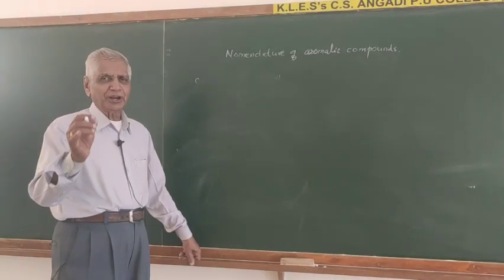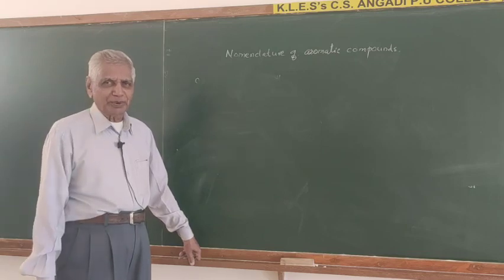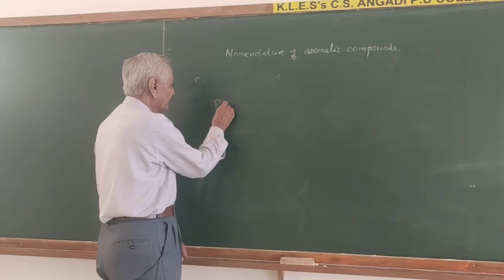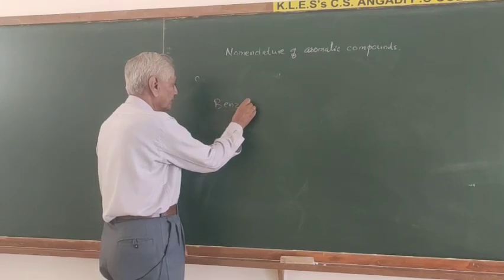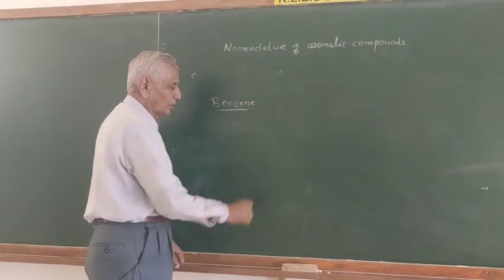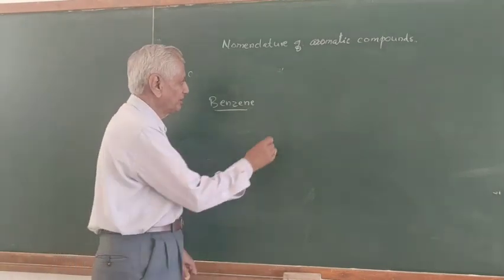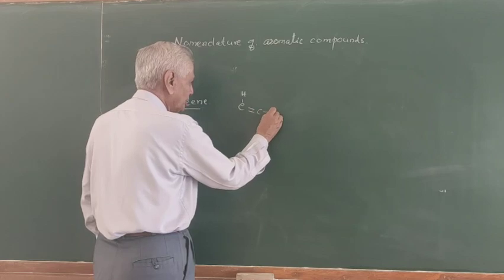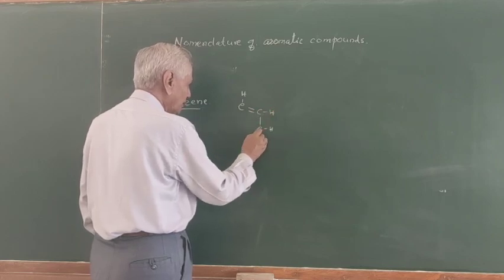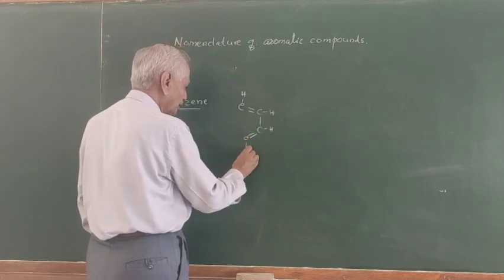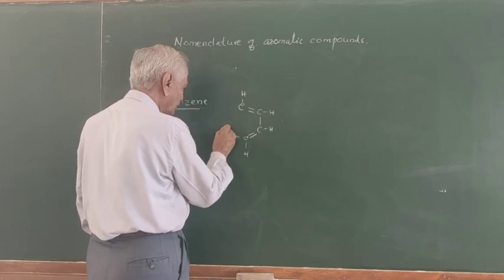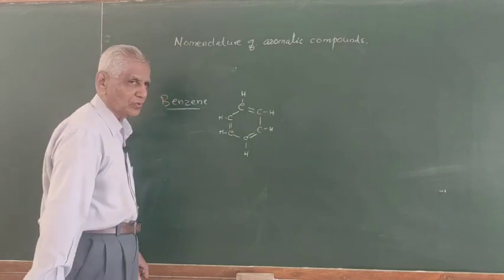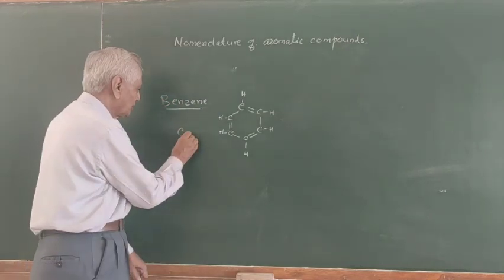The simplest aromatic compound, do you know what it is? Can you give an answer? Benzene. Do you know what is the structure of benzene? Benzene is this: CH double bond CH, single bond CH, double bond CH, single bond CH, double bond CH, single bond. It is C6H6.